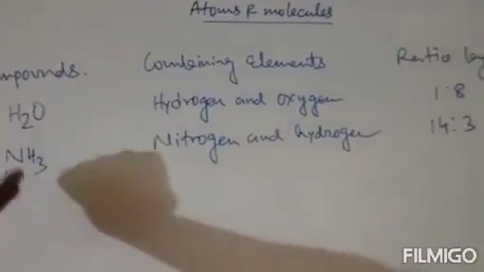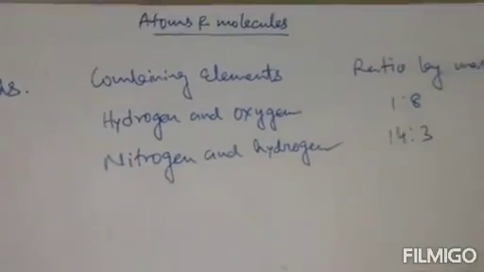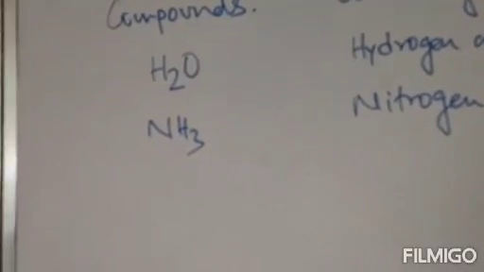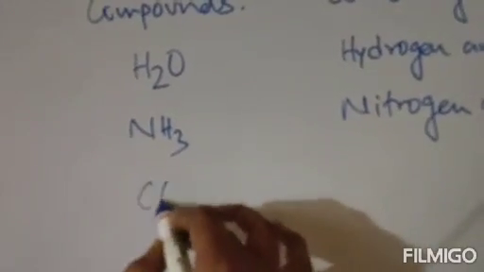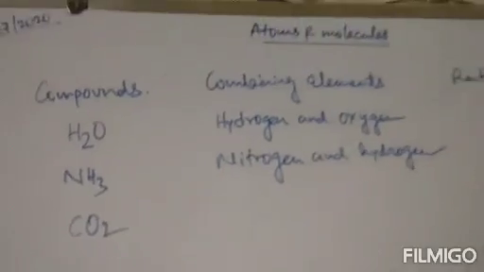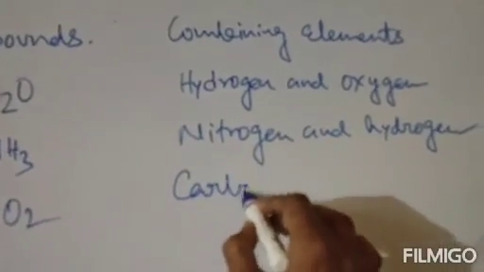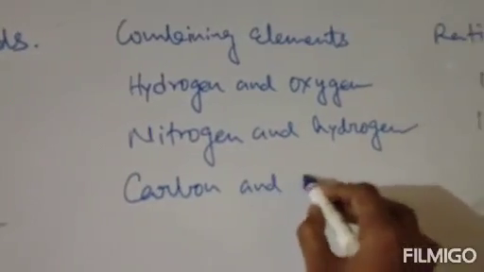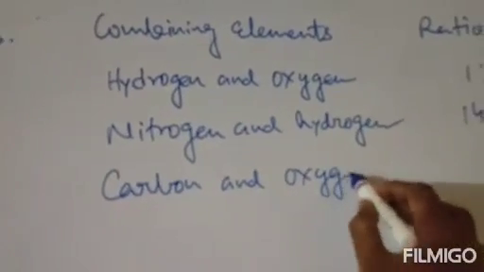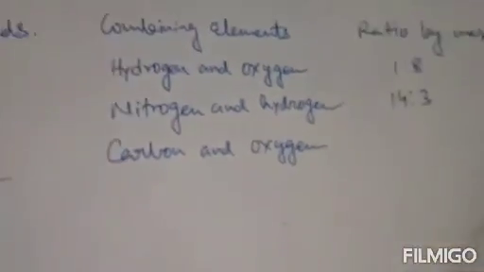Another example: suppose carbon dioxide. The combining elements are carbon and oxygen. Clear? The ratio of mass of carbon and oxygen here will be 3:8.